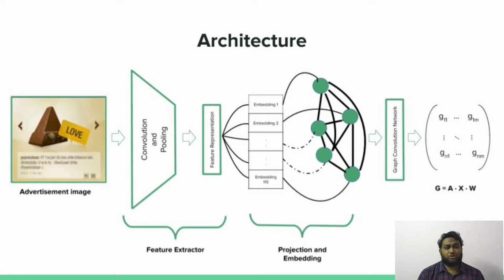The graph convolution neural network operates on graphs. G equals A dot X dot W, where A is the adjacency matrix, X is the input matrix, and W is the weight matrix. The nodes in the graphs are configured with word embeddings of the sentiments. As shown in the architecture, we first learned to project the d-dimensional feature vector extracted from the convolution neural network